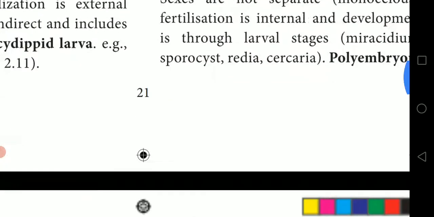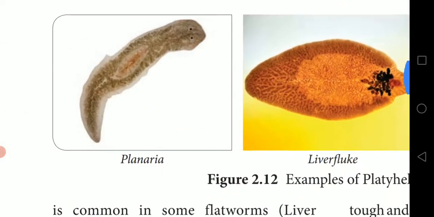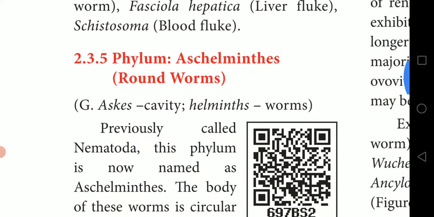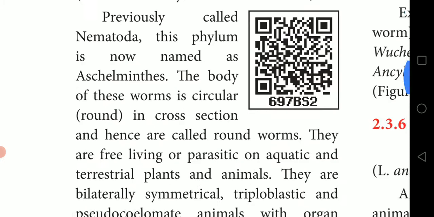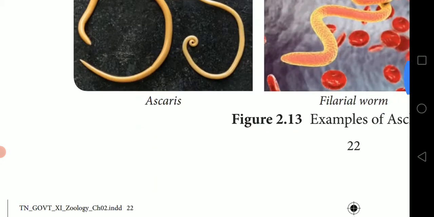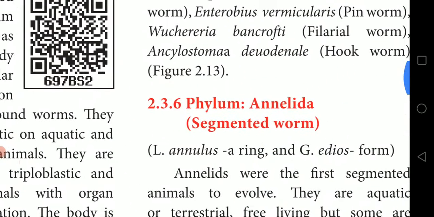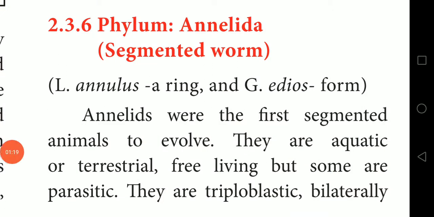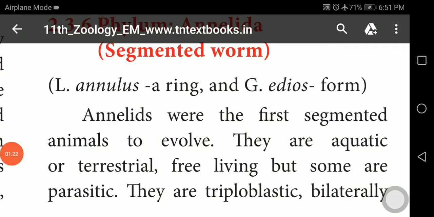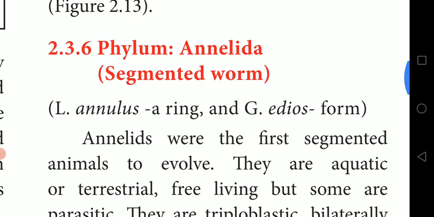In the last video class, we saw phylum Platyhelminthes, that is flatworms. Then we also saw phylum Aschelminthes, that is roundworms. The next topic we are going to see is phylum Annelida.